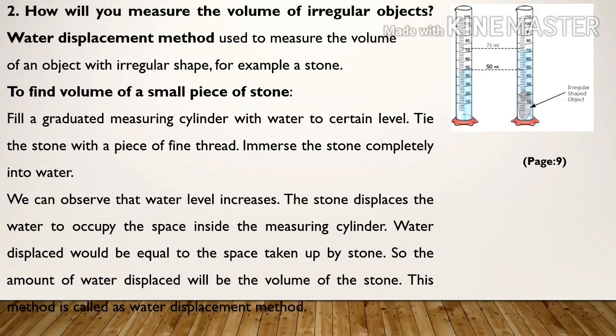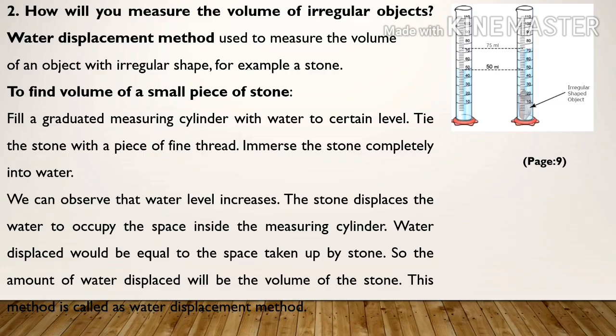Number 2. How will you measure the volume of irregular objects? Answer is in page number 9. Mark it. Water displacement method used to measure the volume of an object with irregular shape. For example, a stone. To find volume of a small piece of stone, fill a graduated measuring cylinder to certain level. Tie the stone with a piece of fine thread. Immerse the stone completely into water.